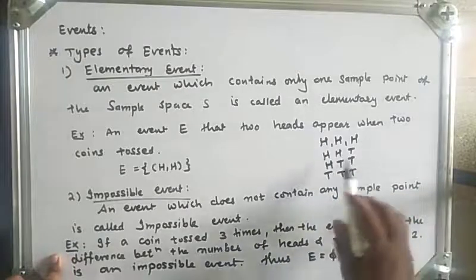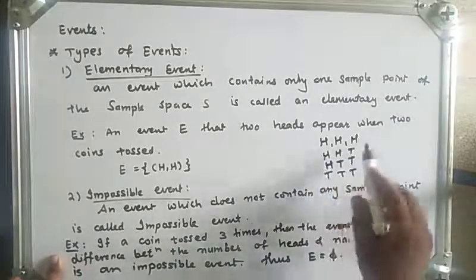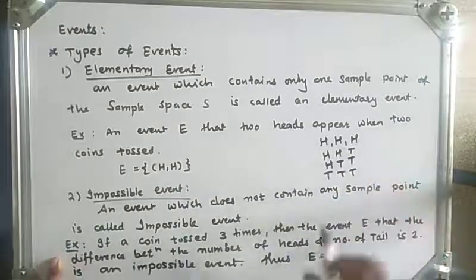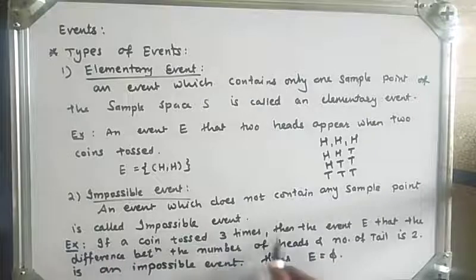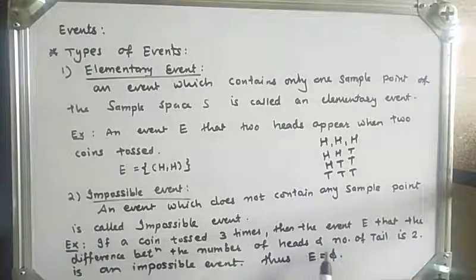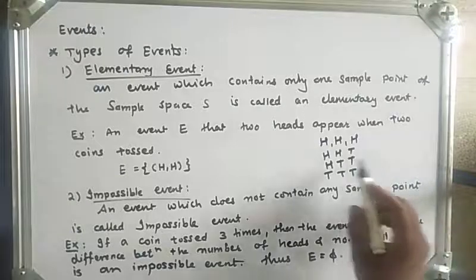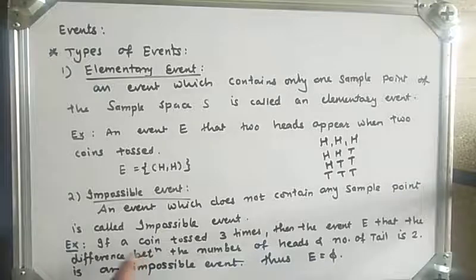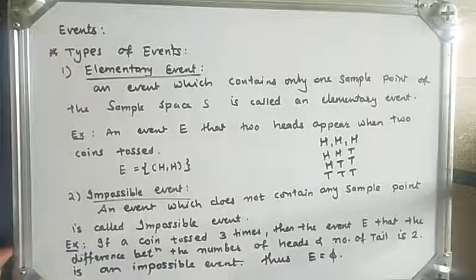So here there is no outcome where the difference between the number of heads and the number of tails is 2. So this is an impossible event. I will denote it by E equal to phi, right?